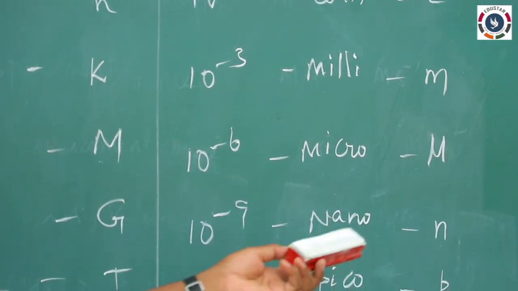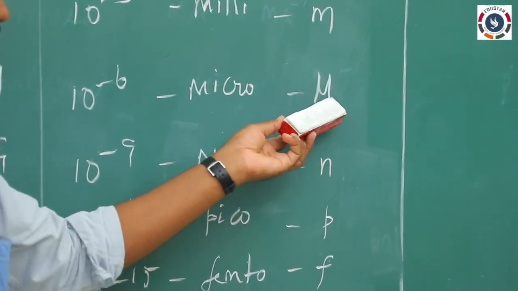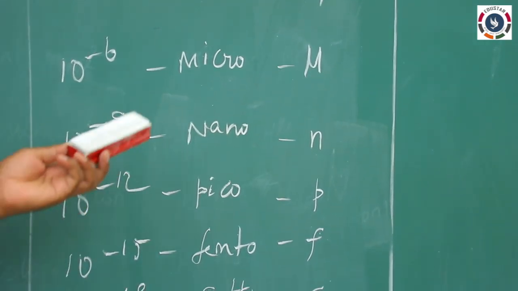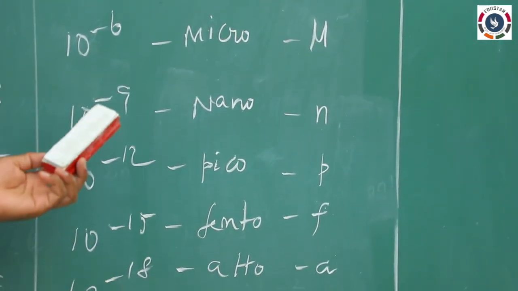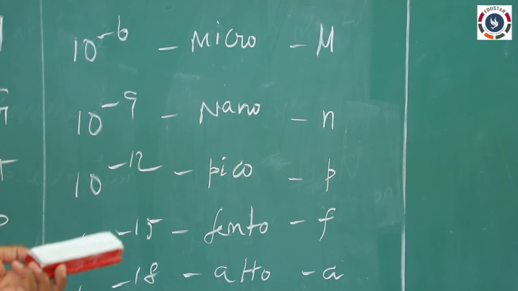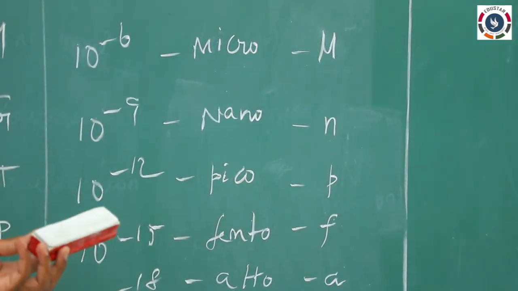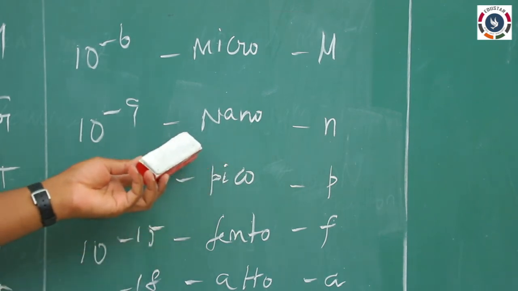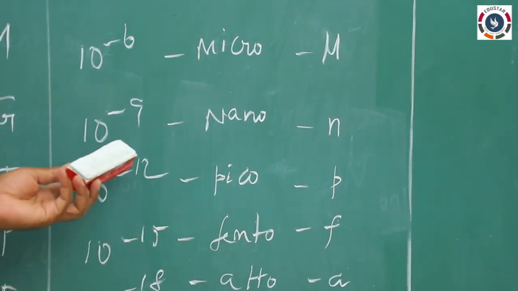In micrometer, the symbol is mu. Small mu is taken as micro, as in micrometer, microgram, microsecond, which means 10 to the power minus 6. And nano is 10 to the power minus 9, nanometer.